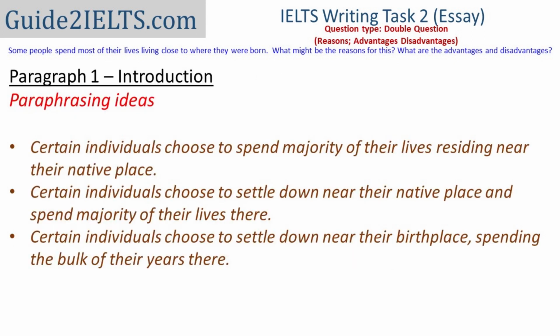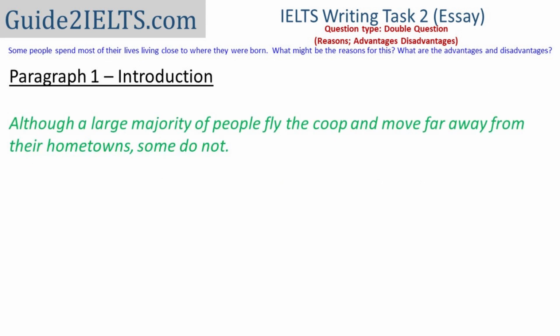On your screen are a couple of simple paraphrasings of this statement in the question, but the one I'll be using in my essay is a slightly complex one. The question says some people choose not to move. I will begin my essay with, although some people choose to move, others do not. And then I'll start with giving the reasons, etc. So I'll start my writing with, although a large majority of people fly the coop and move far away from their hometowns, some do not.